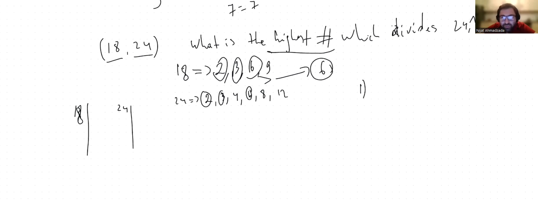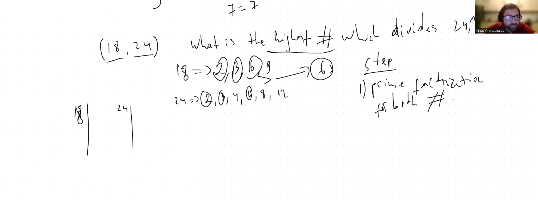So he said that the first step, in order to find that highest number, is to do prime factorization for both numbers. So he does the prime factorization of 18. You remember how to do prime factorization. If you don't, go check the previous videos. So 2, 9, 3, 3, 3, 1. He stopped because he hit 1. 24: 2, 12, 2, 6, 2, 3, 3, 1. Okay? He did the prime factorization.